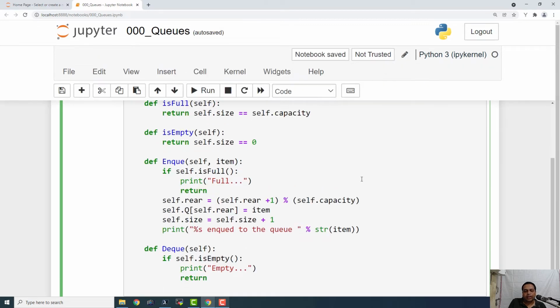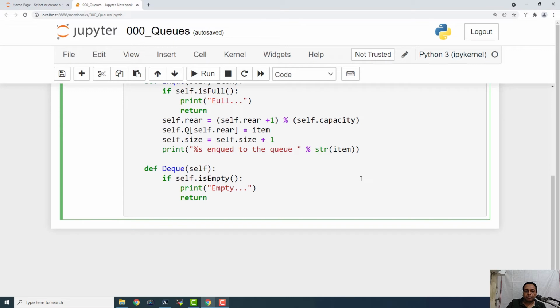And let us define the case when it is not empty. Let us say print %s dequeued from queue, with str of self.queue at self.front.